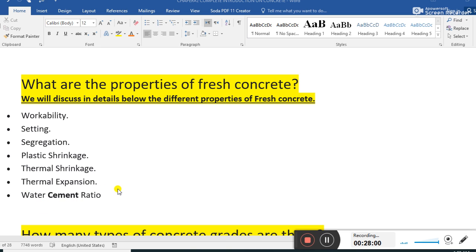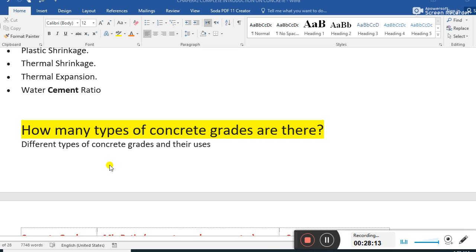Water cement ratio, these are the properties of fresh concrete. Guys, this is a very important question, many times asked in exam papers and interviews, the properties of fresh concrete.